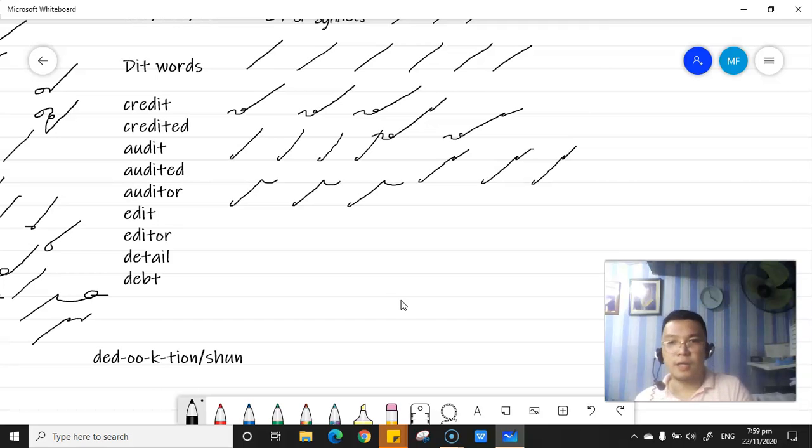Audit R, auditor. Edit. If you are going to write edited, simple as that. Editor. Do not confuse editor and auditor. They are different.